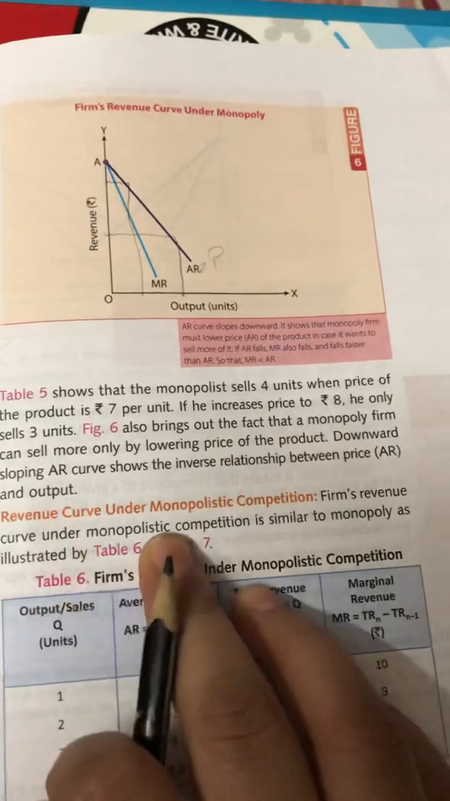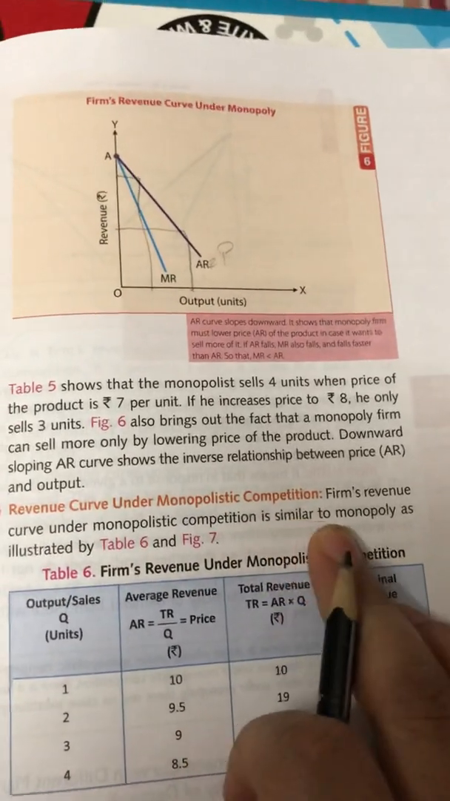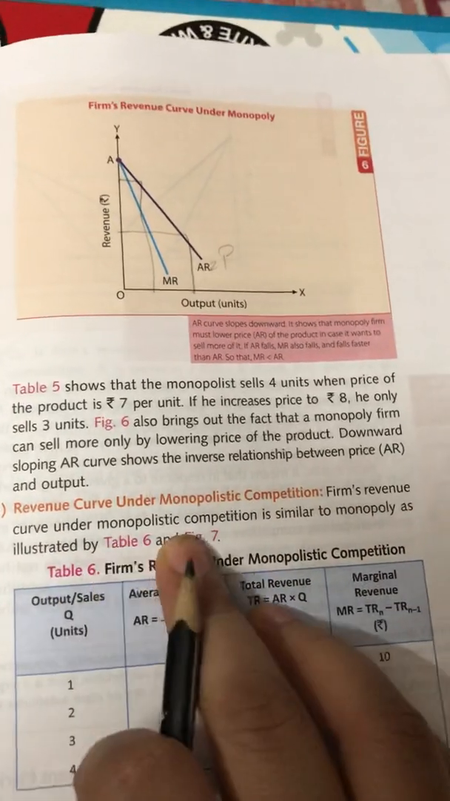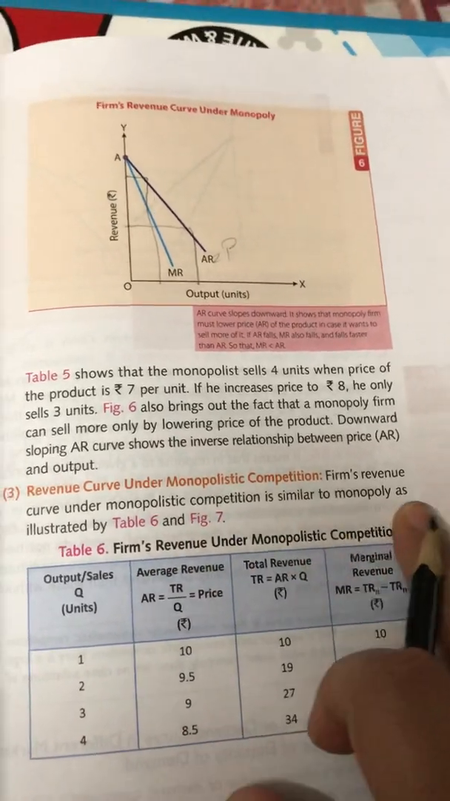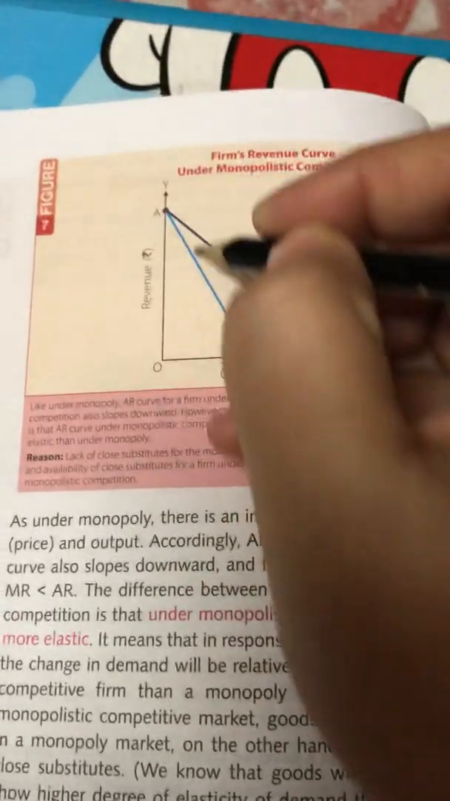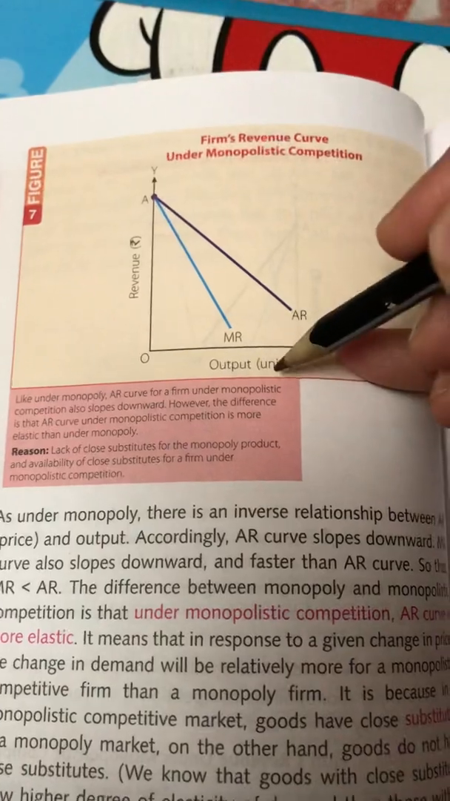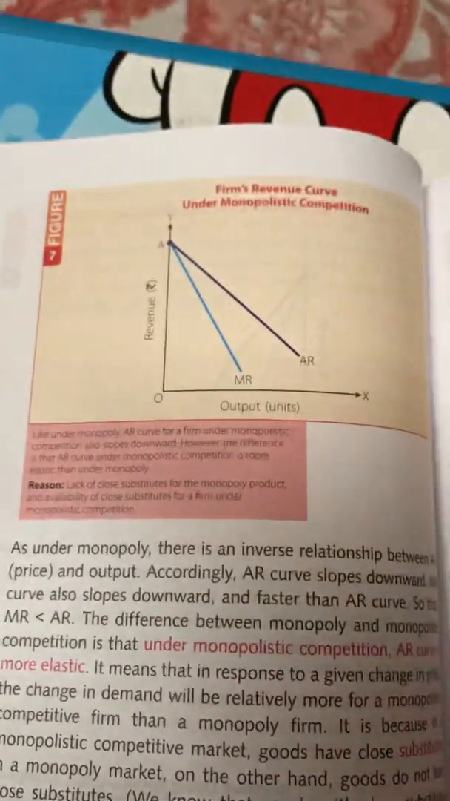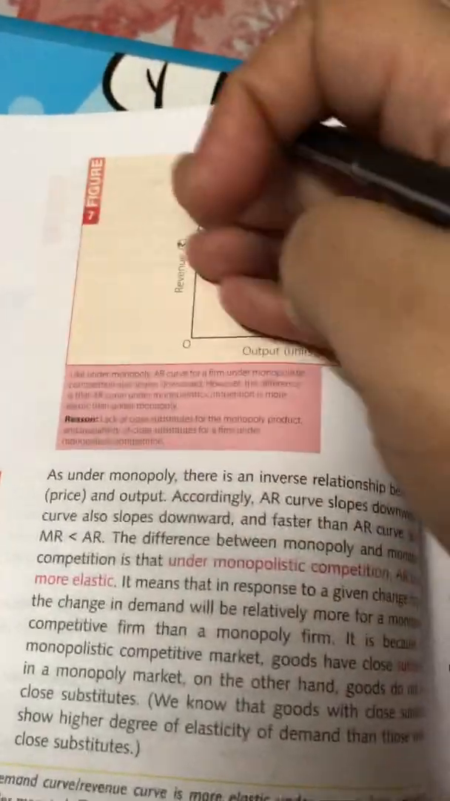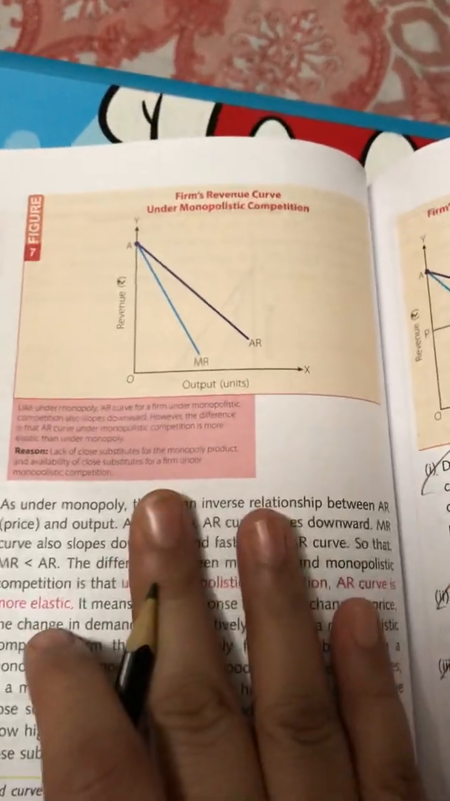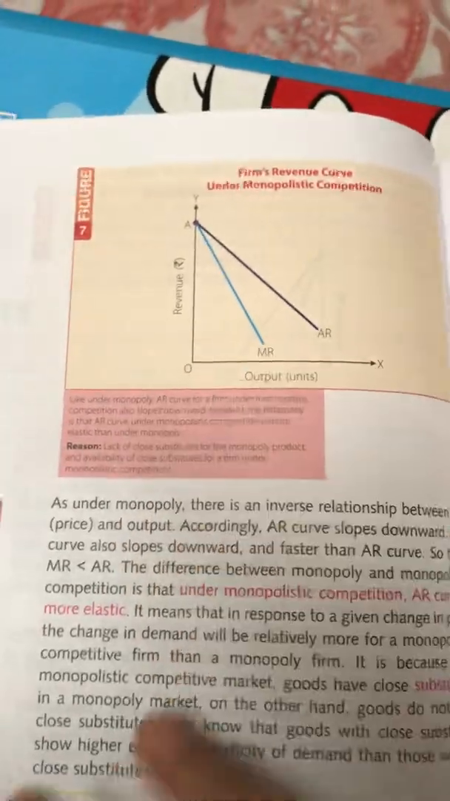Now coming to the next, children, revenue curve under monopolistic competition. A firm's revenue curve under monopolistic competition is similar to monopoly as illustrated. As you can see in the diagram here, in monopolistic competition also, AR and MR both slope downwards, but they are more elastic. As you can see here, they are more tilted, which means that in monopolistic competition, if a firm wants to sell more, he has to reduce the price.